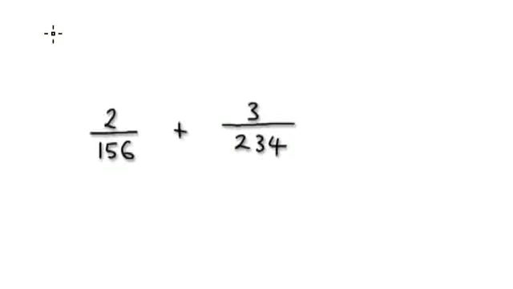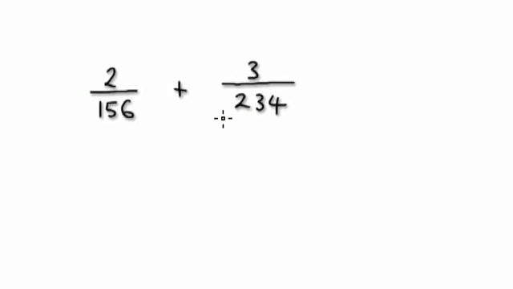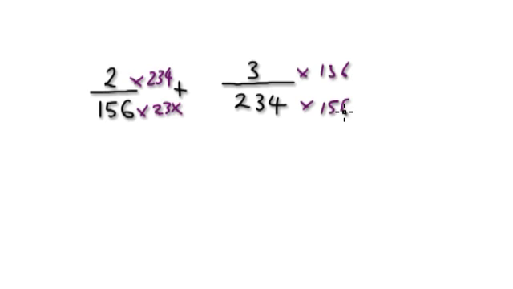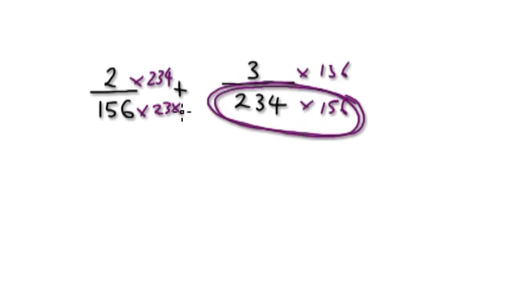Well, why are primes important? If I give you this here, in order to add two fractions, you have to get the two denominators to be the same. The way you would probably do this is times top and bottom here by 234, and then times top and bottom here by 156, and then you can be sure that this denominator is the same as this, and once they're the same, then you can add the two.